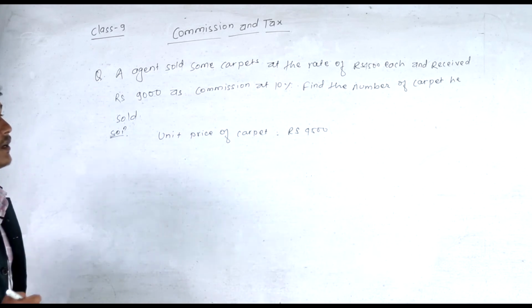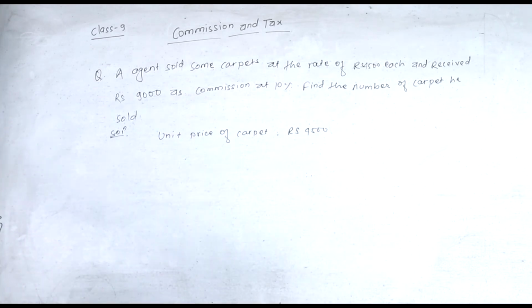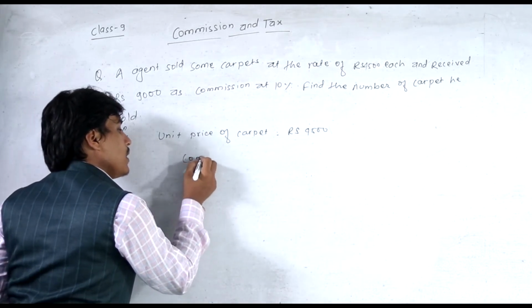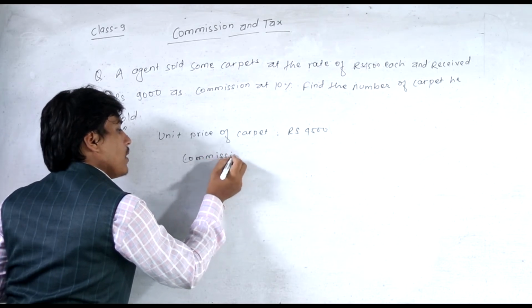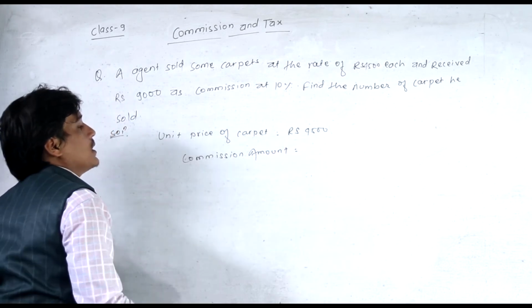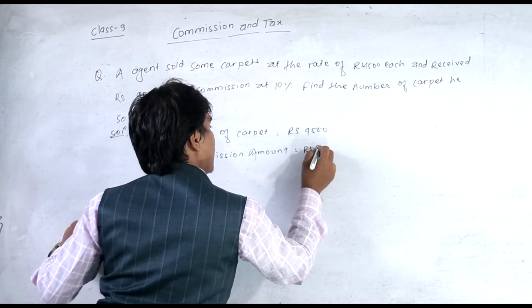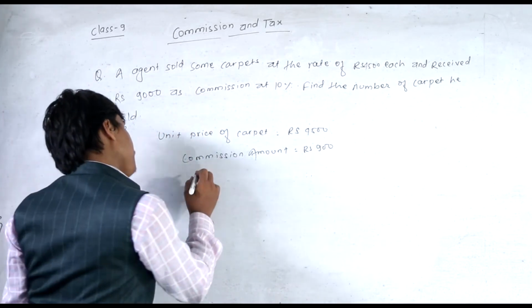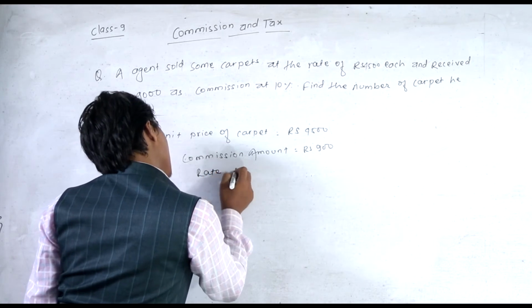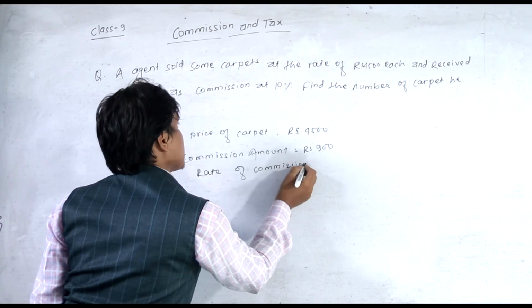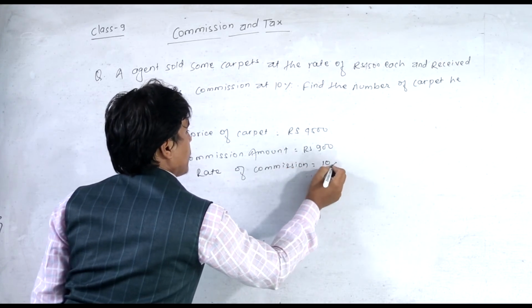And he received Rs 9,000 as commission. So 9,000 is your commission amount. The commission amount is equal to Rs 9,000, and the rate of commission is equal to 10%.